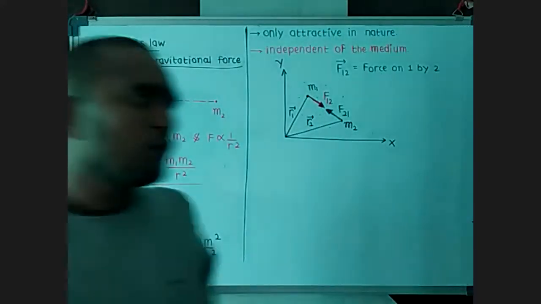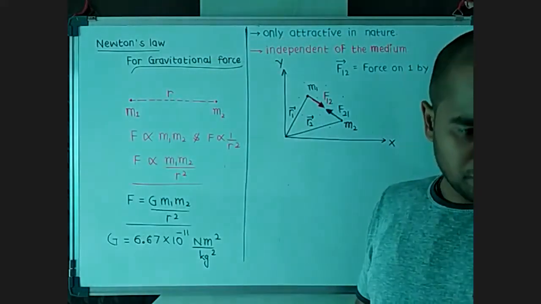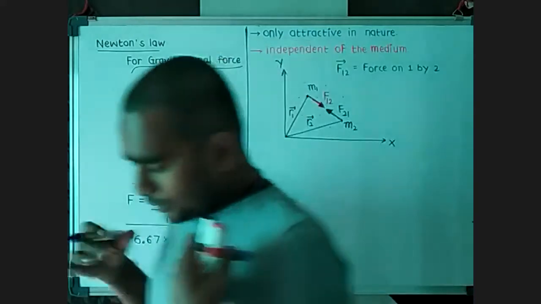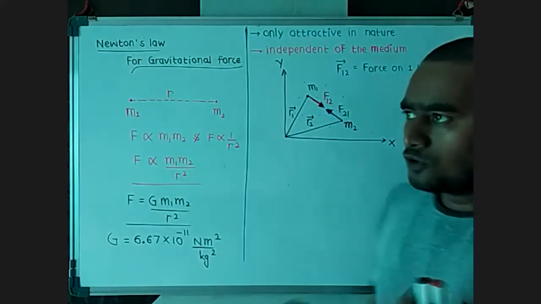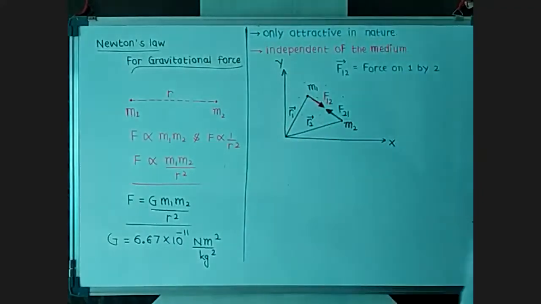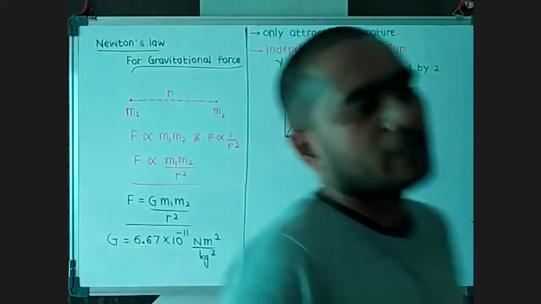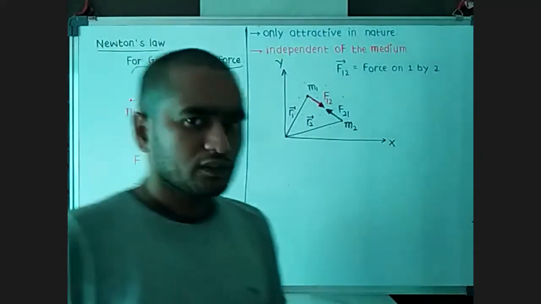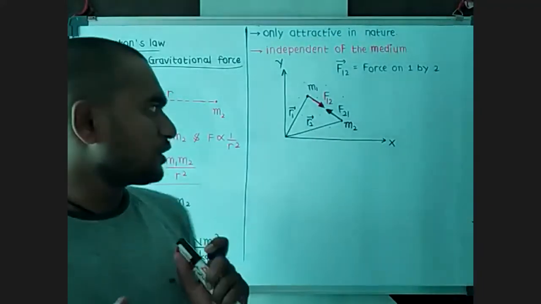Only because of that, all the particles are present at their original positions. Like, Earth applies force on me, and I am also applying force on Earth, and both values are the same but in opposite directions. So the net force acting on myself is zero. That's why I am standing on the Earth or on this surface right now. Similarly, the net force on the Earth is zero, so Earth also stays at its original position. A similar thing happens between any two bodies. That was Newton's observation.